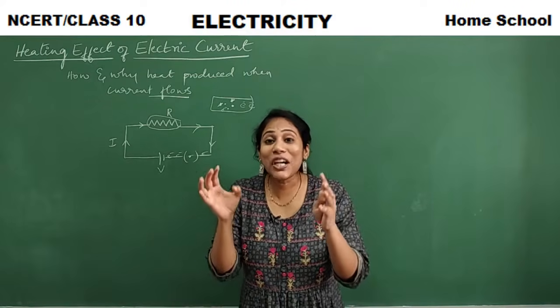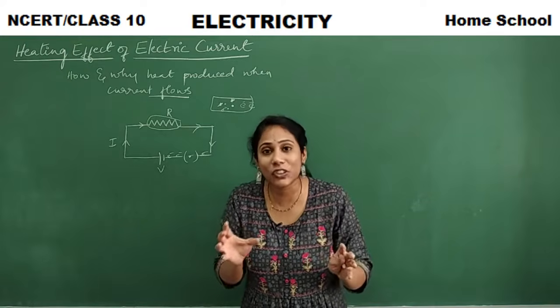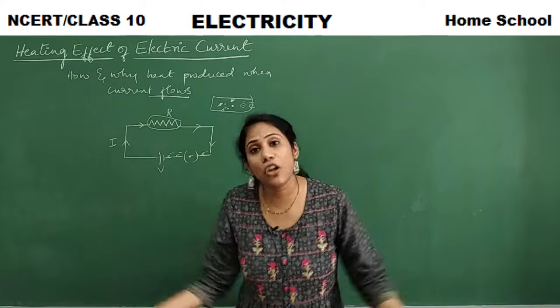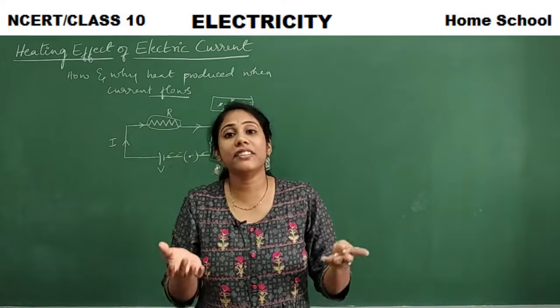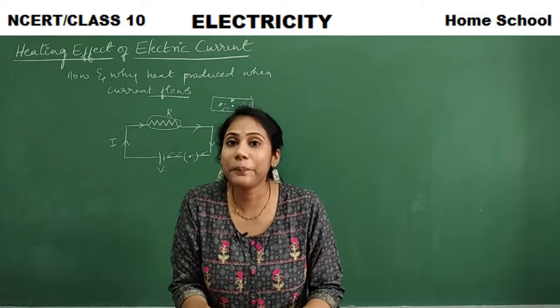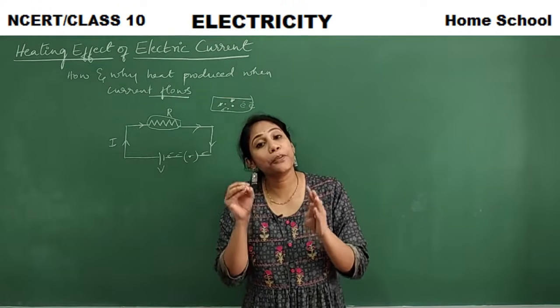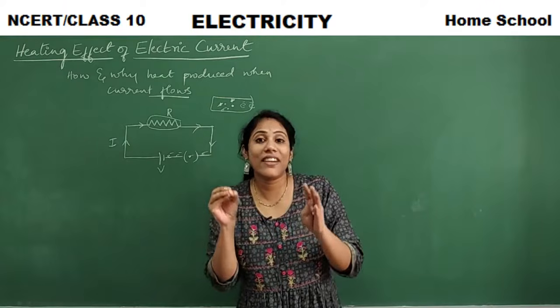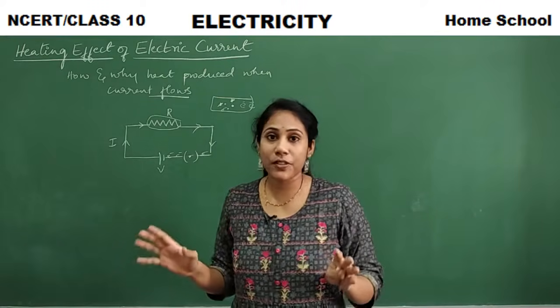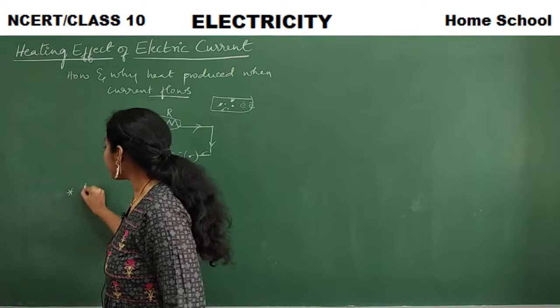So when the electrons collide with other atoms or with other electrons, their energy is lost. That energy is getting converted into heat. Okay, so this is how heat is getting produced in electrical devices or in electric circuits. Got it? So let me write a few points here.